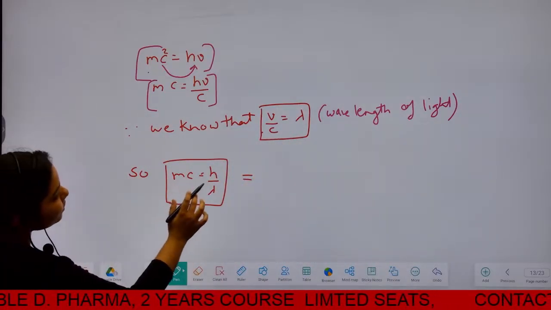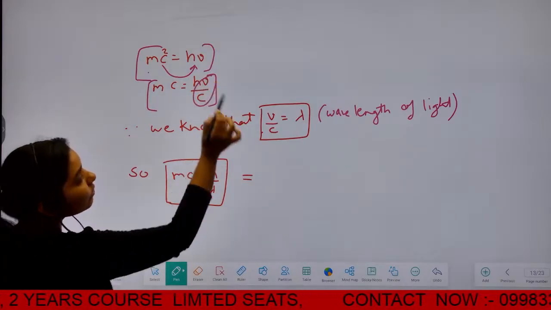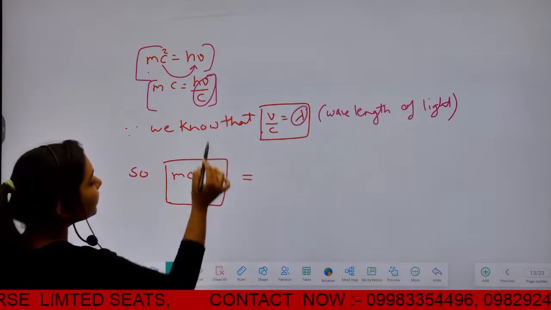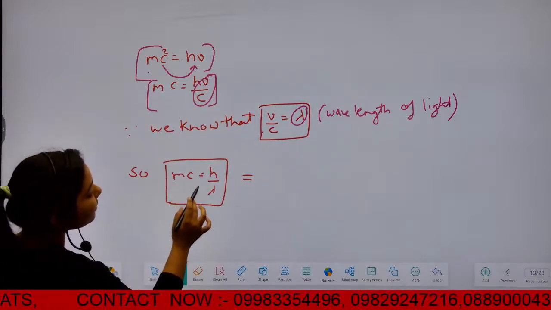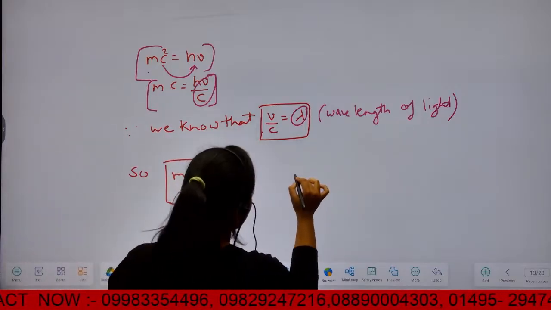So mc is equal to h upon lambda, where we put lambda in place of c upon nu.